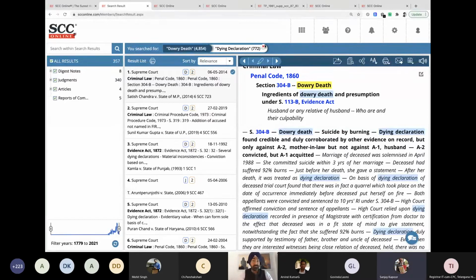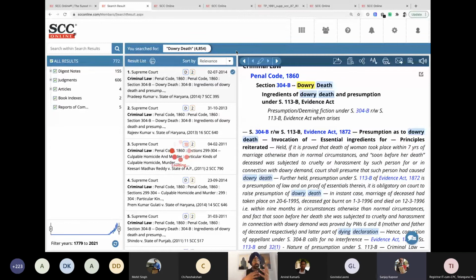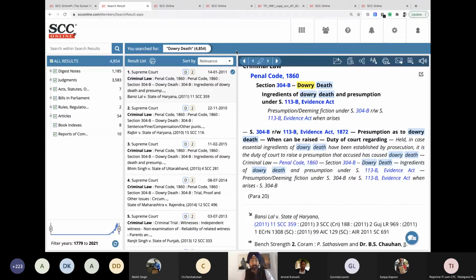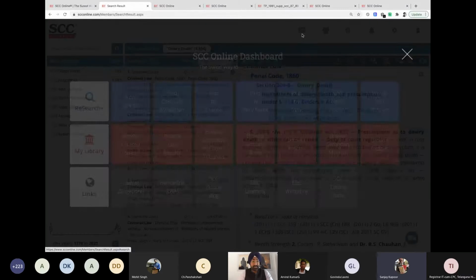Because in research, you can go back and forth. So that's what we are doing over here. As far as I'm concerned, you've shown me phrases, but is it always necessary to either search for single words or phrases, or can we also do one phrase and one word together? We can do anything like that.